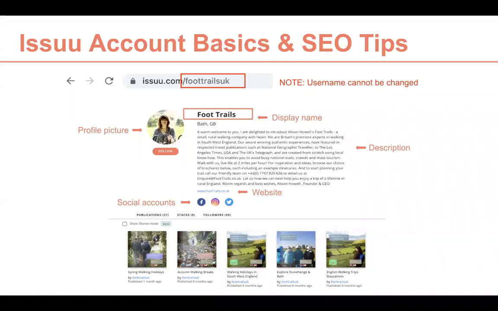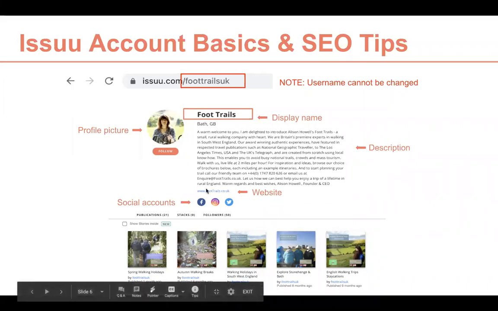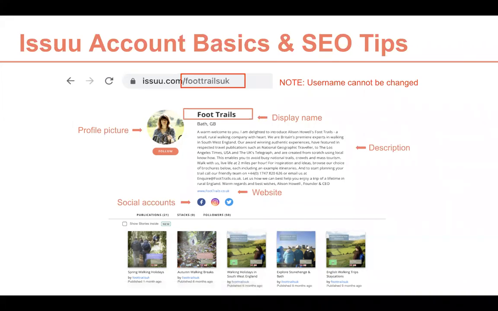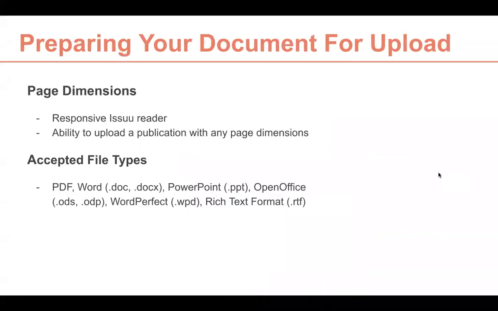Add some keywords. Don't just stuff it with keywords, but use them wisely. Use them in sentences, and don't use duplicate text. Make up something new, and only add relevant links also here in your description or inside of your publications. So that would be it about username and display name, and how to increase your SEO ranking. So just make sure that everything is optimized on your profile page.